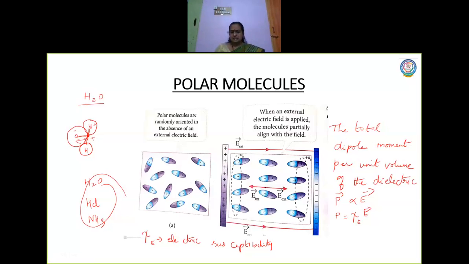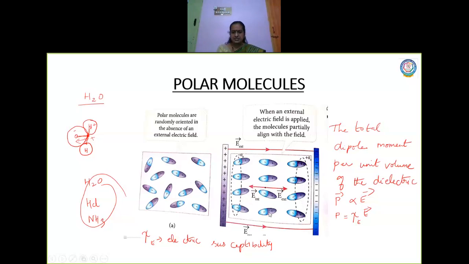Now this electric field, what does it do? It polarizes the dielectric which is placed between the plates. The dielectric in between the plates gets polarized due to this electric field. Yes or no? This only we read now. Now this will induce a positive charge on one surface and a negative charge on the other. See here, you have negative charges induced on one surface, and here you have positive charges induced on the other surface.